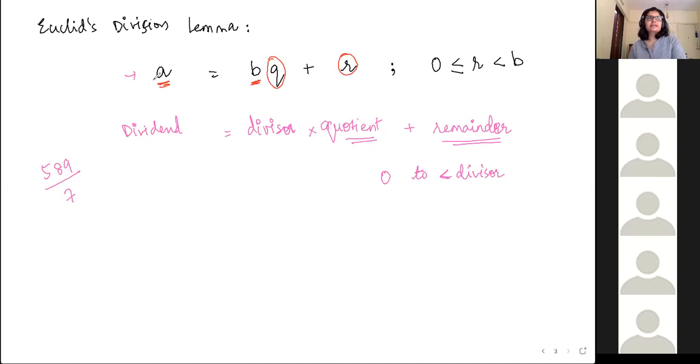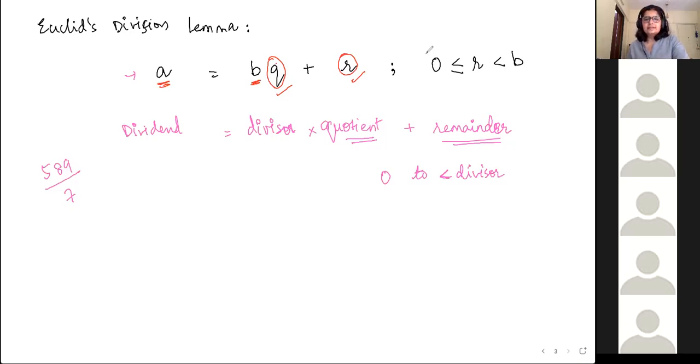So any two numbers can be divided, and on dividing you will get a unique quotient and a unique remainder. These two numbers you only get when you divide that particular A with that particular B. If A changes, then the Q and R also will change. If B changes, then the Q and R also will change. That's what Euclid is saying.